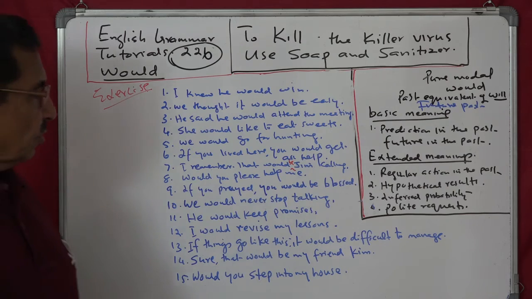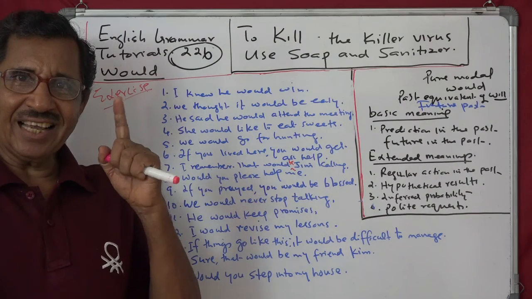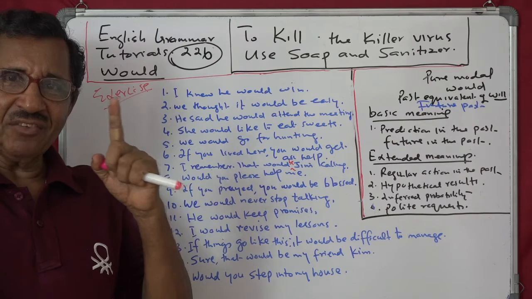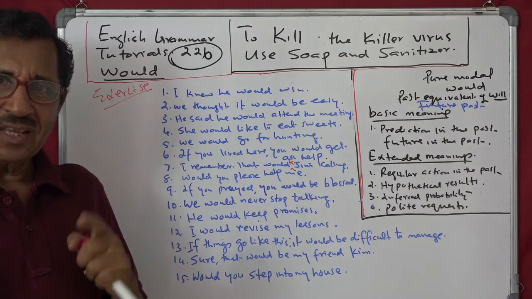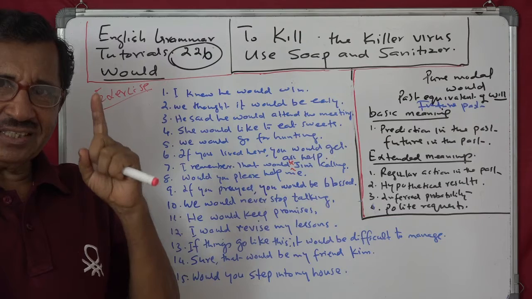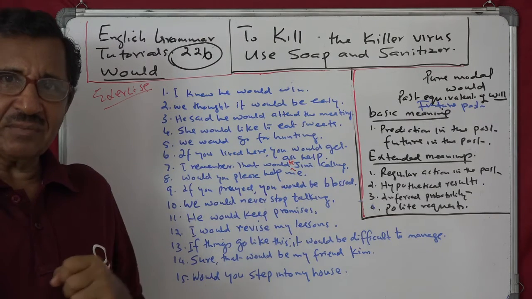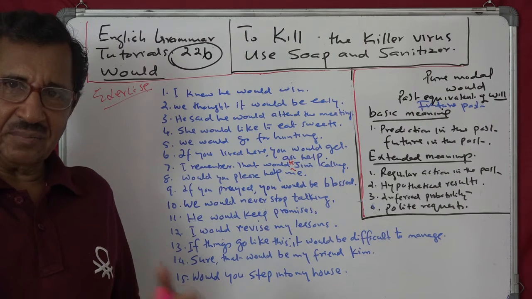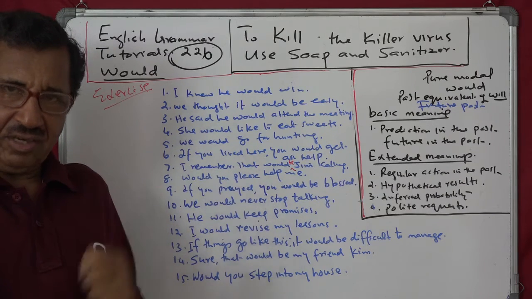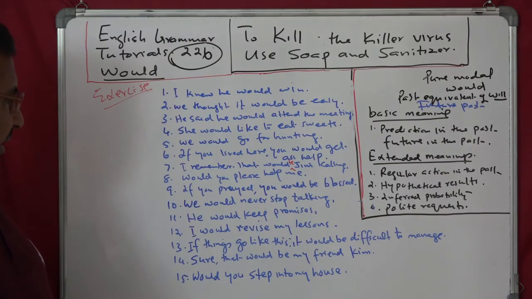Fourteen. Sure, that would be my friend Kim. That is, again, inferred probability. Sure, that would be my friend Kim. He is calling me, or he is talking to me, or he is coming. He has sent a message to me that he will be coming. Then immediately he is calling me. Yes, that would be my friend Jim.